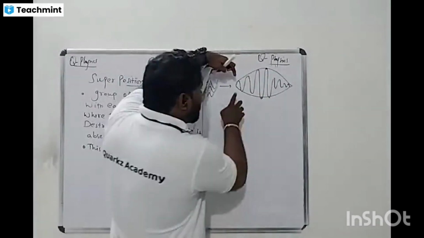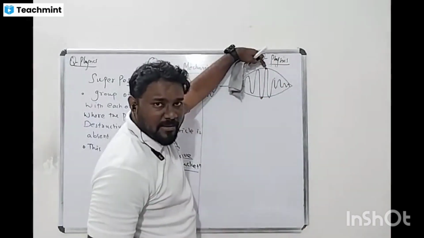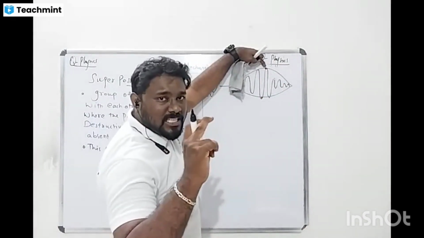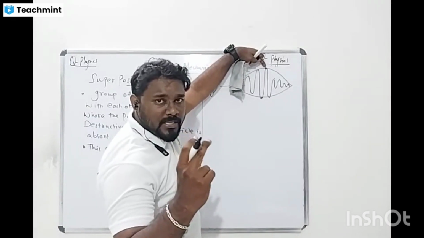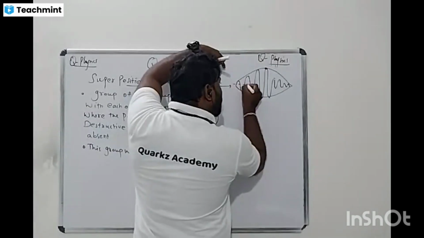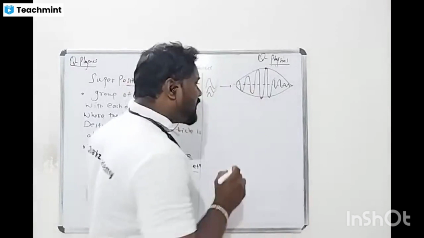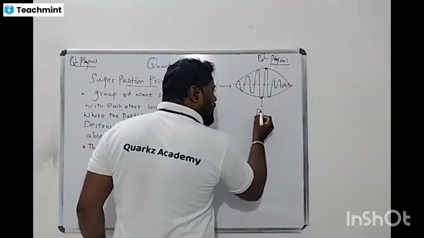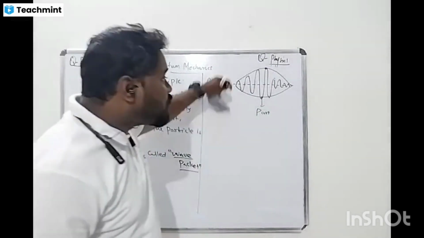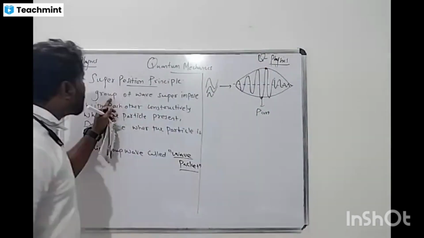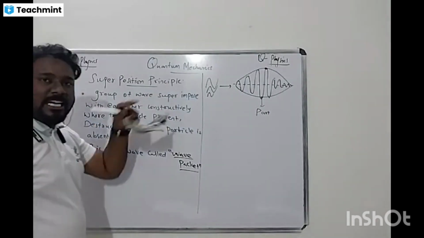In the combination of waves, the amplitude is high at this place. So at this point the amplitude is maximum, and that is constructive interference. This is the meaning of it: a group of waves superimposed with each other constructively where the particle is present.